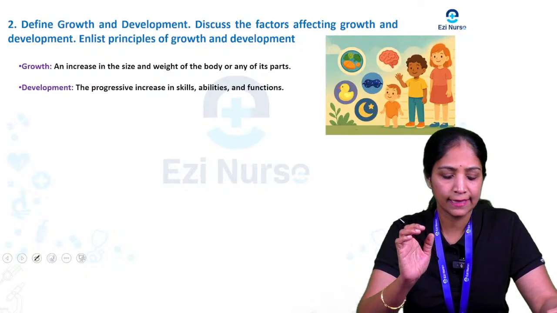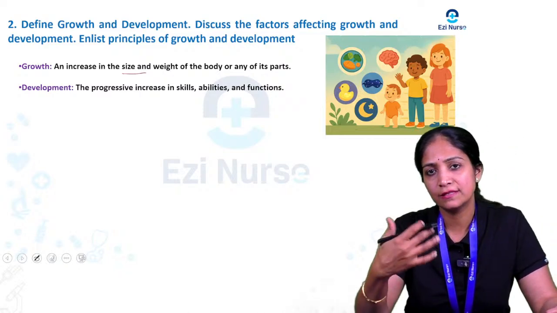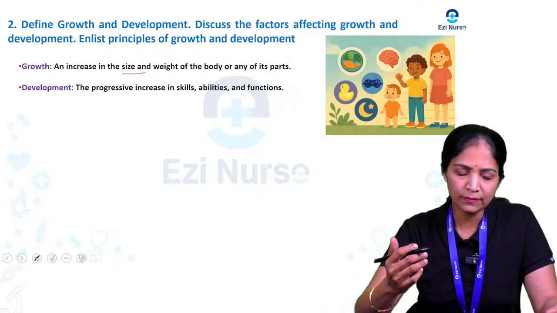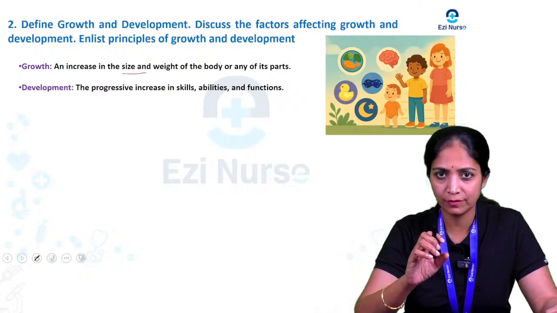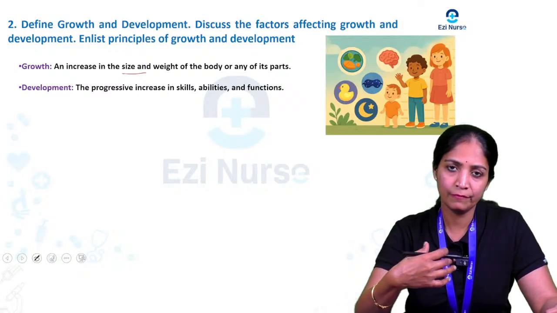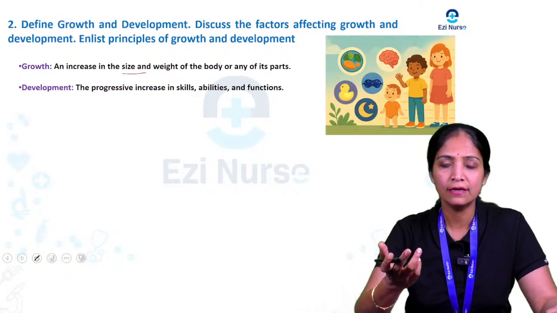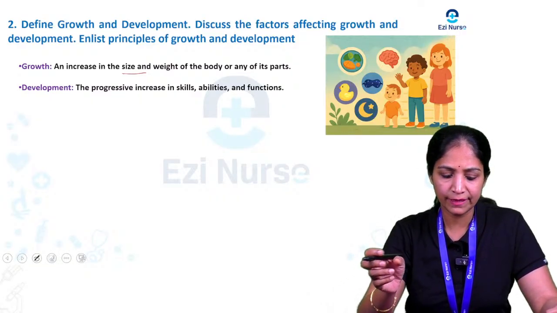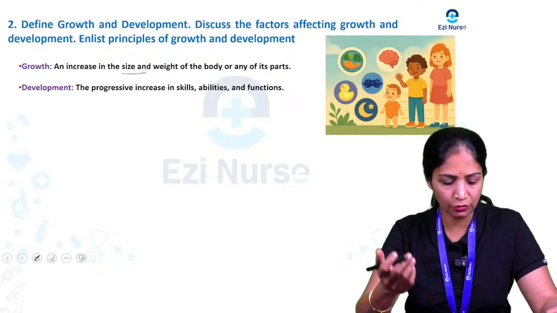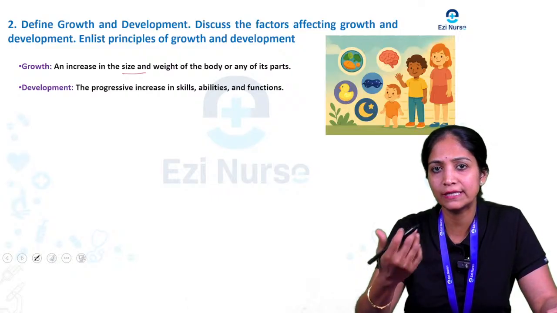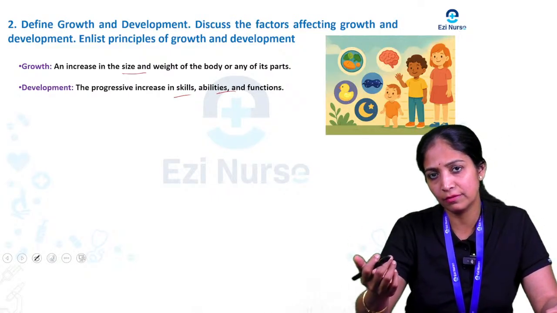Growth is an increase in the size and weight of the body. Usually there is cellular division taking place from the time the mother conceives. From that time there is an increase in the cells, that is cell division, and an increase in the size and the weight of the body. That is what happens with growth. Then coming to development, it is the progressive increase in the skills, ability and function of the baby after the birth of the baby.